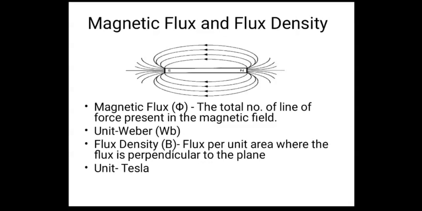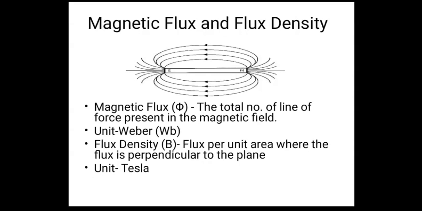The unit of magnetic flux is Weber and it is denoted by phi. You can see this, it is a 0 with a line through it. So the unit of magnetic flux is Weber.